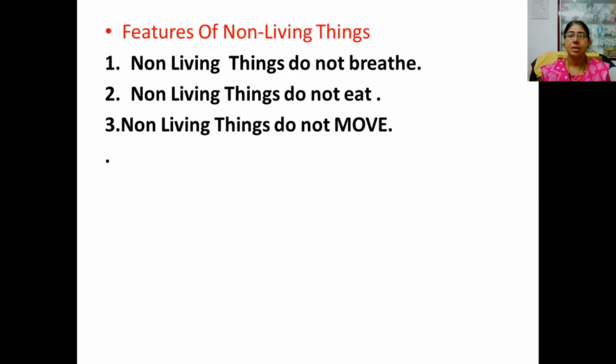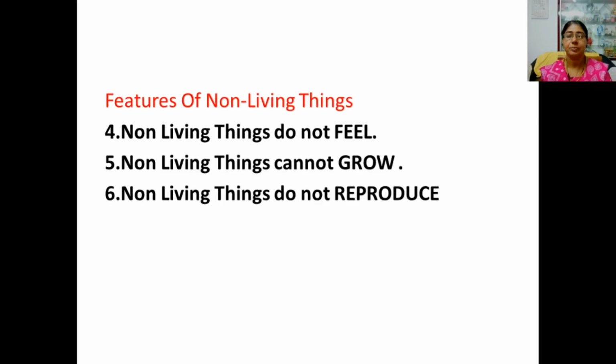Second one, non-living things do not eat and non-living things do not move. Features of non-living things. Fourth point, non-living things do not feel. Non-living things cannot grow. Non-living things do not reproduce.